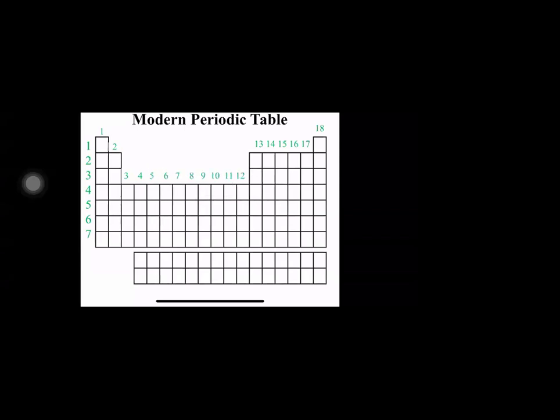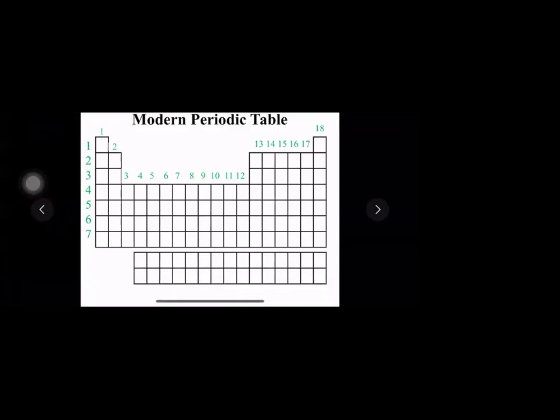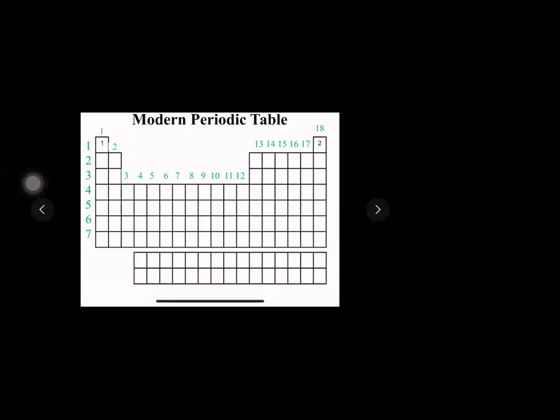Now, students, can you see the first period? When I say first period, we are talking about the left to right horizontal row. In the first period, how many boxes do I have? Can you see the boxes here? This and this. How many boxes are there, students? 2. So we are going to fill in the element with atomic number 1 and the element with atomic number 2. Can you see carefully where 1 and 2 are placed? The element with atomic number 1 is here and the element with atomic number 2 is here.